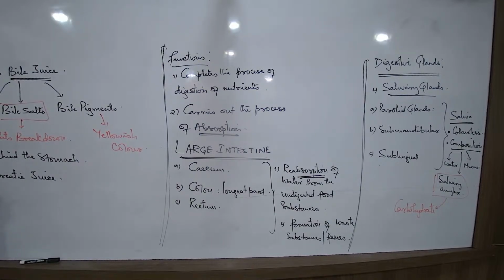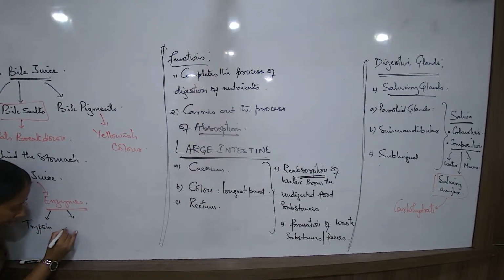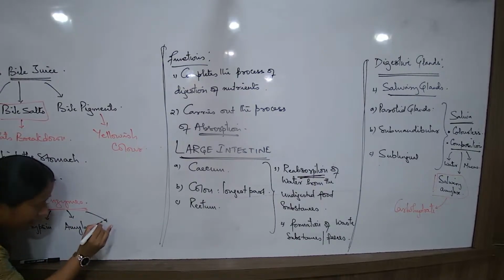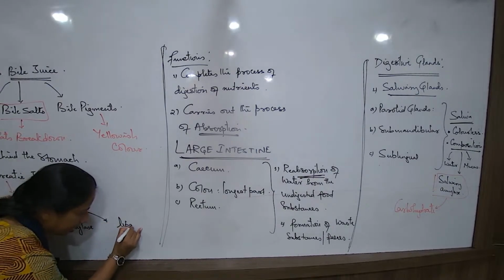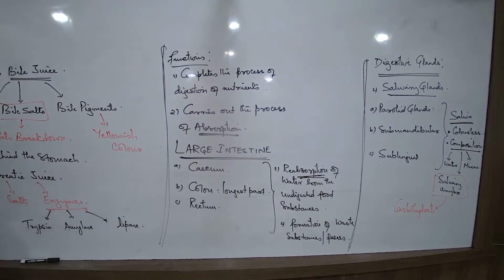What are the components? Pancreatic juice again has a small amount of water, a small amount of salts, and a variety of enzymes. Here you will have to remember names of certain enzymes. Which are the names of the enzymes? Number one is trypsin. Take a note, all of you. Trypsin. Next is pancreatic amylase. And third is pancreatic lipase. Three types of enzymes. Prominently three we are talking about.